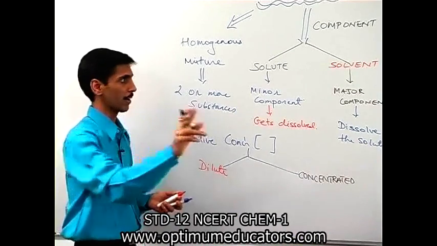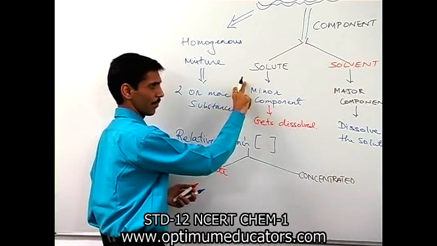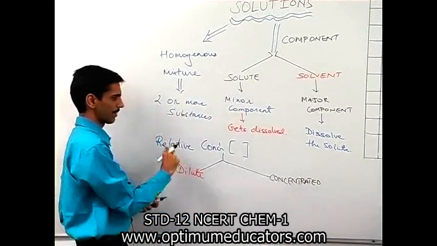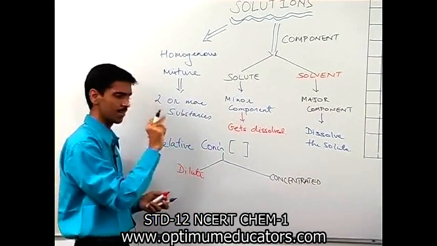One thing you please remember, that solute generally remains a minor component, solvent generally remains a major component. But we are just finding out a relative concentration.